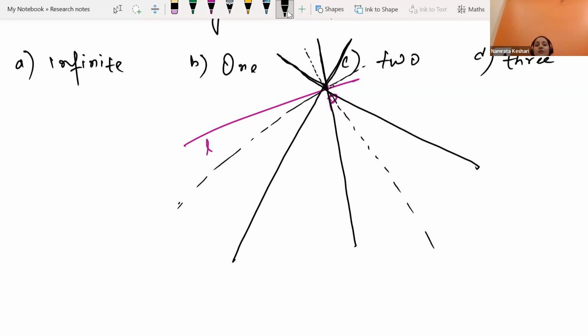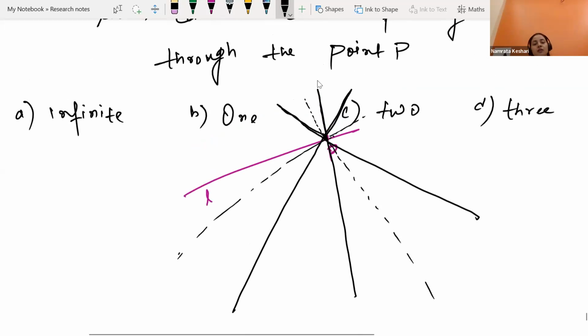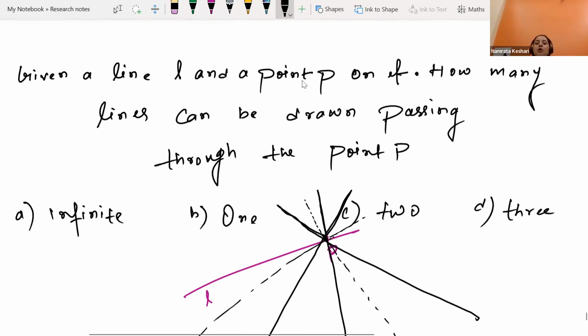So how many lines can we draw? There are so many lines which can be drawn through P, and that is infinite. You don't need to learn concepts from Euclid's geometry to answer. This is a very basic question.